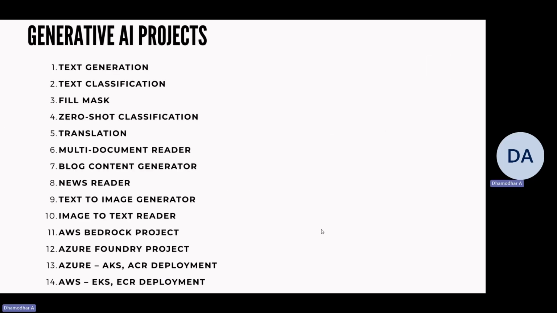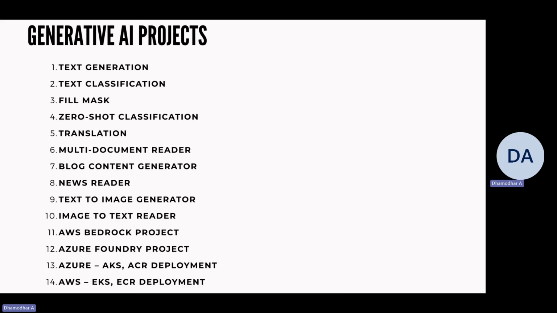Here is the list of the projects that we're going to see in this course, like text generation, text classification, fill mask, zero-shot classification, translation, in the sense from one language to another language. Multi-document reader is another project that we're going to see in this course, that is especially to query private documents along with what LLM already provides to us. Blog content generator that generates content for blogs, and news reader, especially for social media, it's going to read the news and it is going to give summarized information of it.